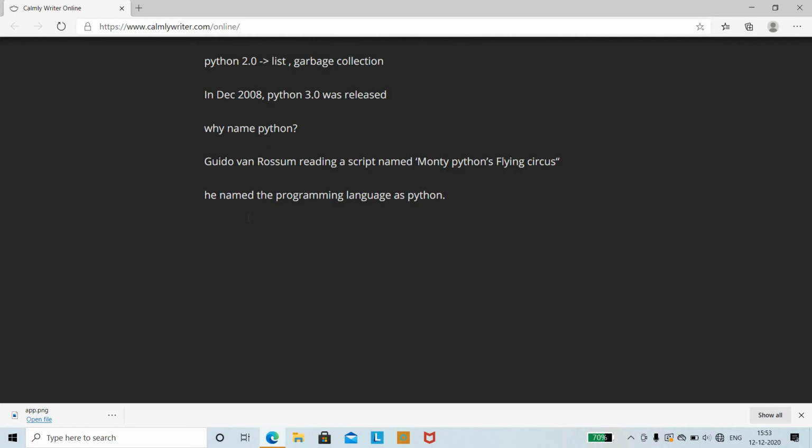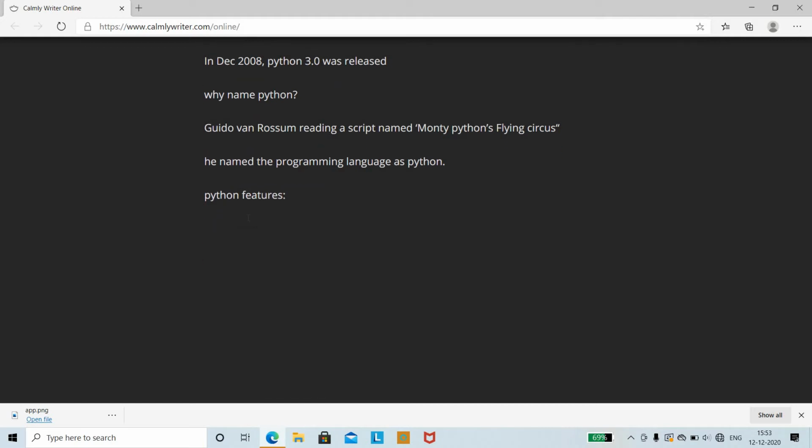The foremost thing we need to learn is what the features of the Python language are and how it is different from other programming languages, like C, C++ or Java. Python is again an object-oriented programming language, so everything in Python is considered to be an object. Now we shall learn the Python features, what made it different from other languages, and how it became more popular.